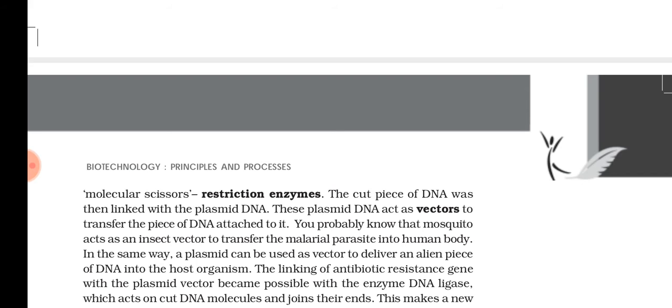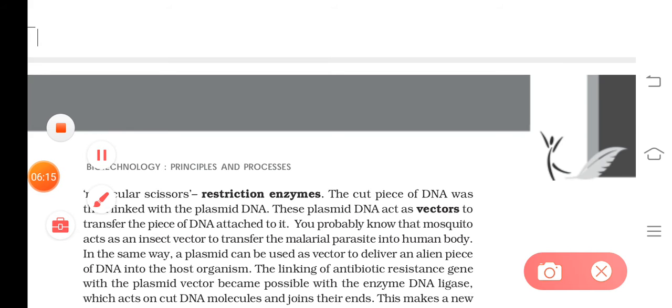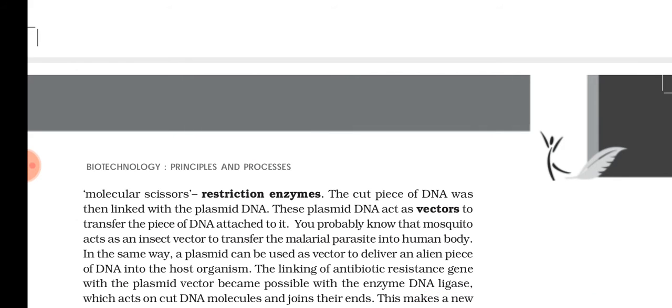Here also, after cutting the gene from a genome, the gene and the plasmid to which it should be added are put together along with certain enzymes known as ligases, which help in the joining of the nucleotide sequences. Can the plasmid leave alone?